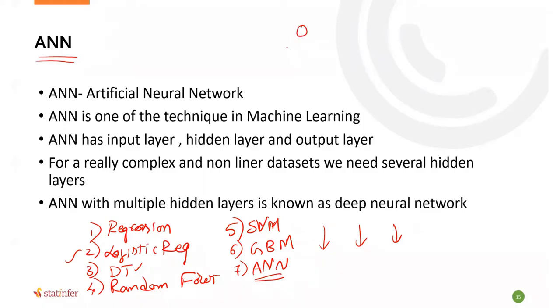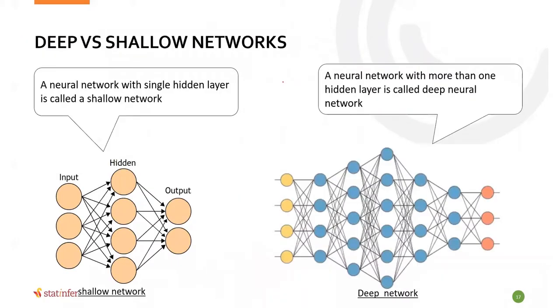An artificial neural network has your input layer, and then it has a hidden layer, and an output layer. That is the artificial neural network algorithm. It has this structure. When we reach ANN, we'll get to know what exactly it is. But there is a specific case of the artificial neural network algorithm. Apart from input, hidden and output layers, if you have multiple hidden layers in an ANN, then this is known as deep neural network.